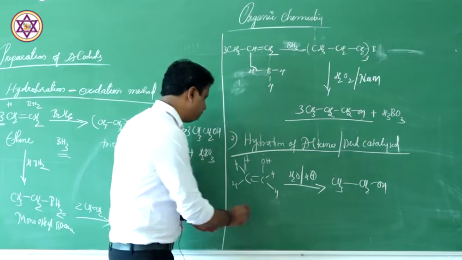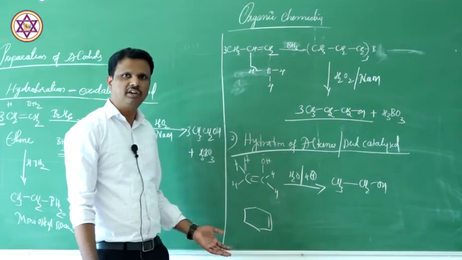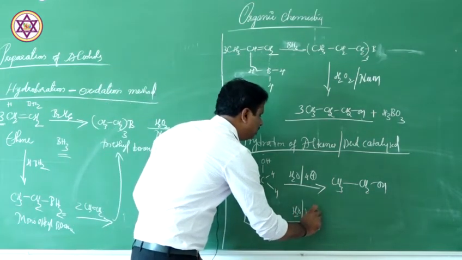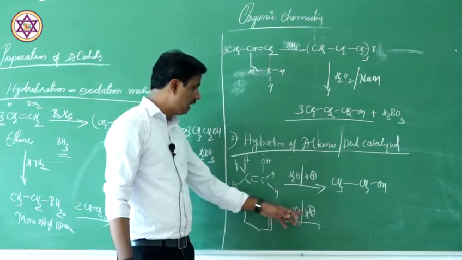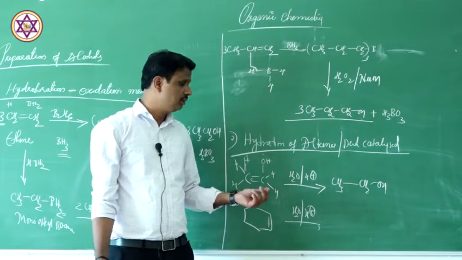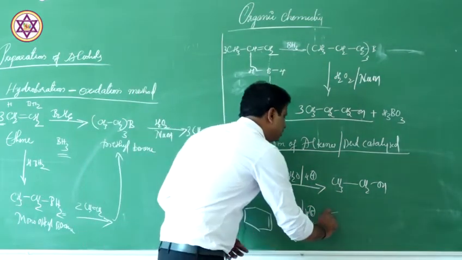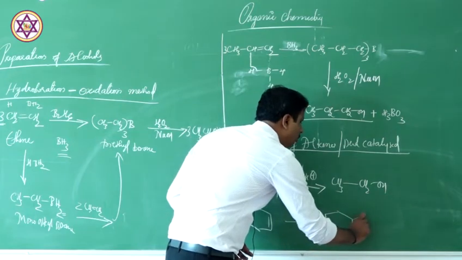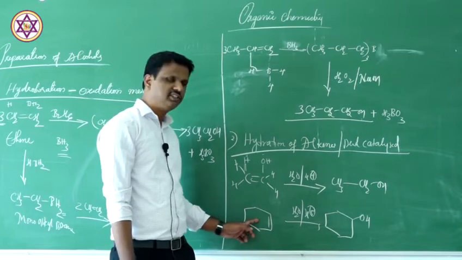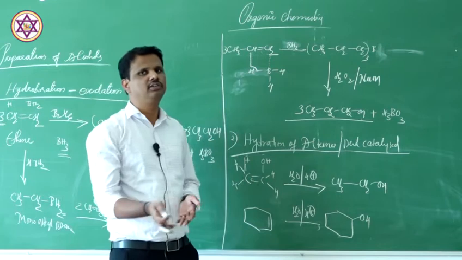Let's say for example, if you take cyclohexene, this is a symmetrical alkene. If you add water to this molecule in the presence of an acid, acid means here a mineral acid like H2SO4 or nitric acid or any other mineral acid. If you add mineral acid, then what happens in this case? You are going to get only one compound exclusively, that is cyclohexanol, since cyclohexene is a symmetrical alkene.